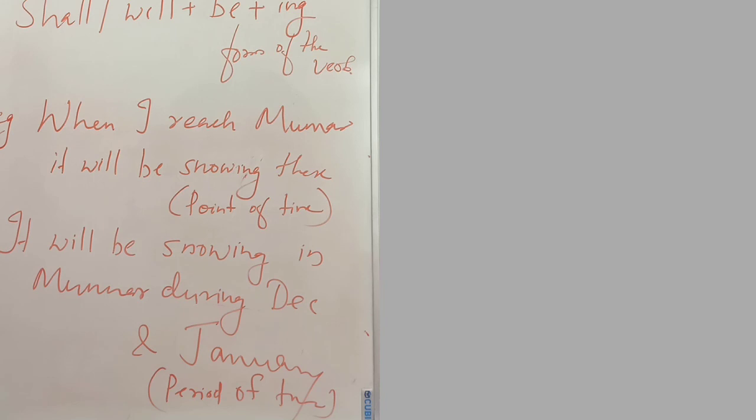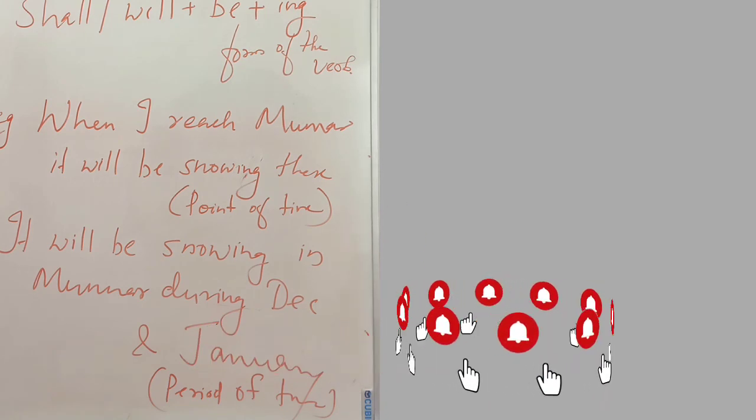Another, it is used to express an action that will be in progress at a given point of time in the future. That is an example: when I reach Munnar, it will be snowing there. Then it is used to express an action during a period of time. That is, it will be snowing in Munnar during December and January. That's an example of a period of time. Okay.